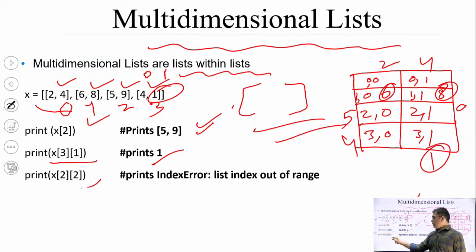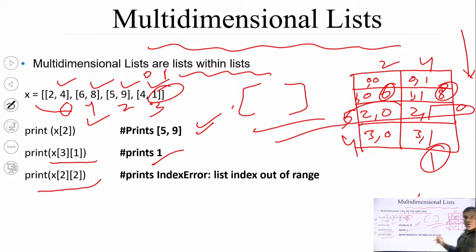Now the last one will show you an error. I want to print the element at the second location in row and second in column. Here 0, 1, 2: this is the second row, but the column is only up to 0, 1. So it will print an index error because this location in this 2-dimensional list is not available. You can compare it with a 2-dimensional array in C, C++ or Java.